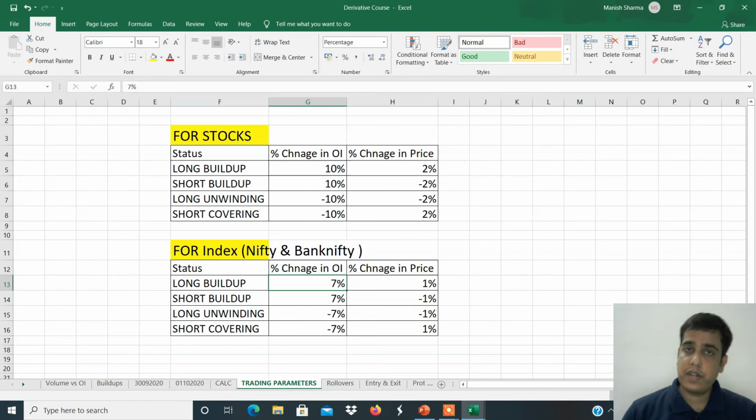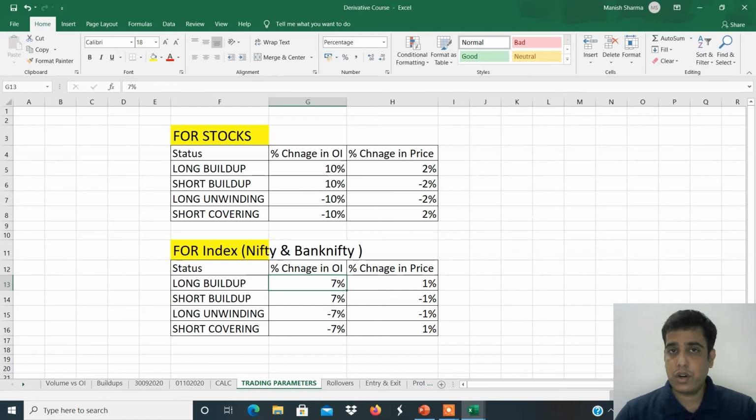For index, the filters are different. Why are the filters different for index? Because an index never moves 2% in a day. So for index, the filters are 7 and 1: 7% open interest plus, price 1% plus. So you can say long build up is happening in Nifty and you can create long positions in that. The short build up filter is plus 7, minus 1; long unwinding minus 7, minus 1; short covering minus 7, plus 1.